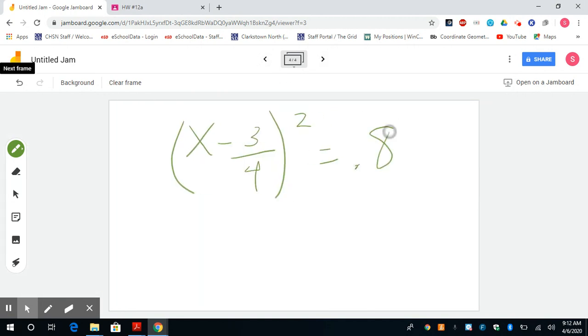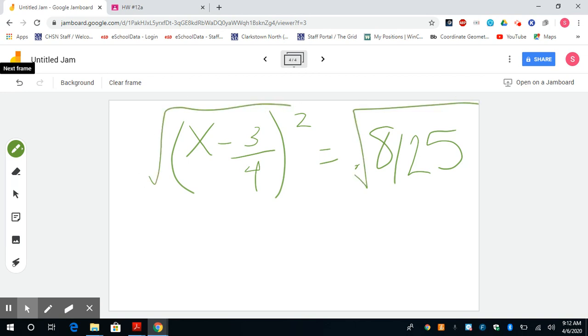I know a lot of us don't like working with fractions. You can have it as a fraction, it might get a little messy. All right, and then we do to both sides, take the square root, right? We want to get rid of this 2 value. So now I have to do the square root of this decimal, which is not a nice number. So I'm going to leave it like that.